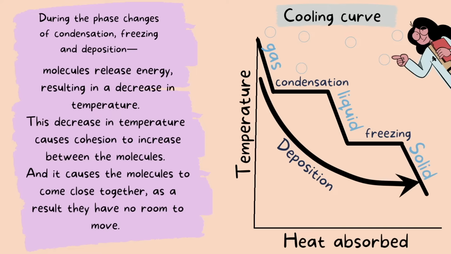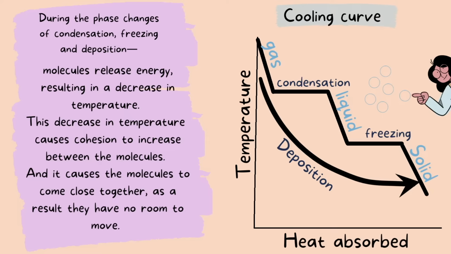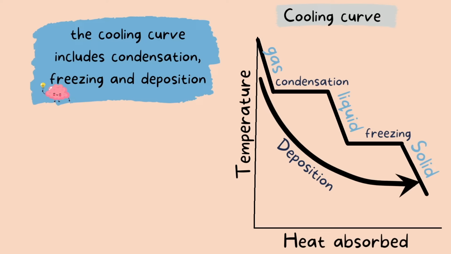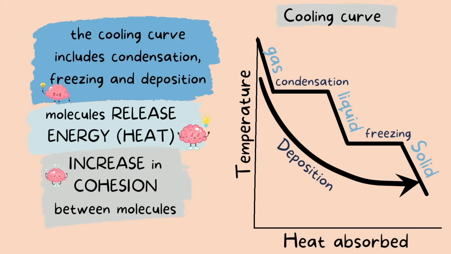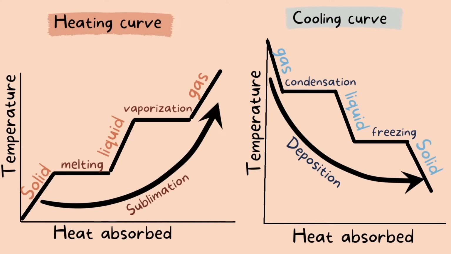Here's a look at what the molecules would look like as they cool down from gas to a liquid and liquid to a solid. And just remember these three very important points from a cooling curve. The cooling curve involves gas, liquid, and solid going downwards as they cool off. Molecules are releasing heat here, and there is an increase of cohesion between molecules as they cool off. And here's a side-by-side in case you want to compare the two. Basically, the heating curve and cooling curve are doing the opposite thing.